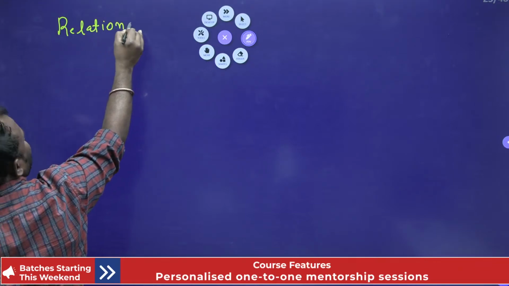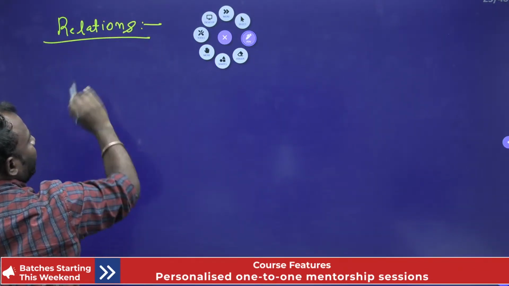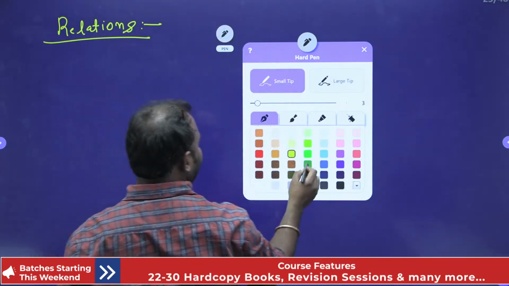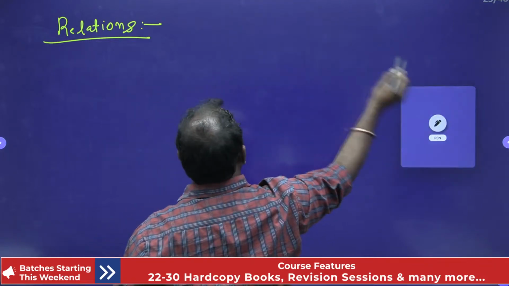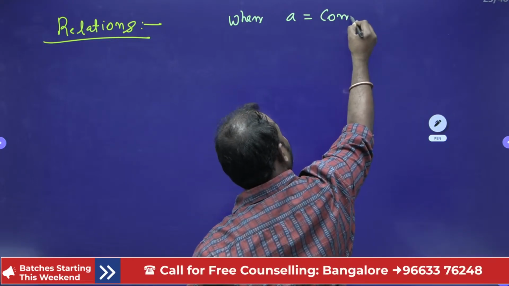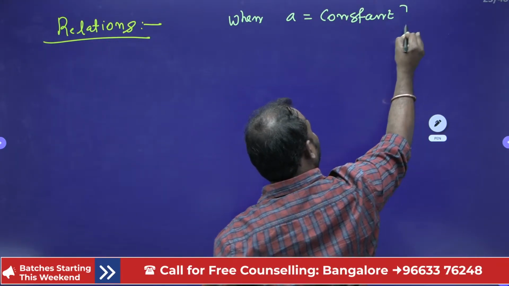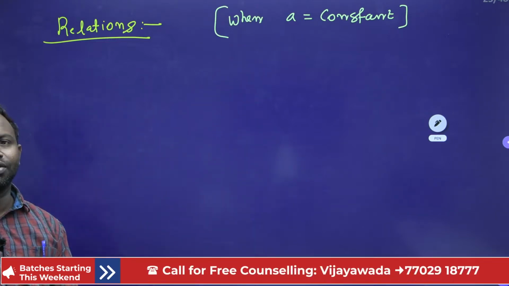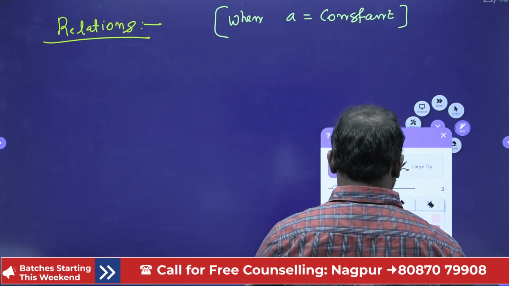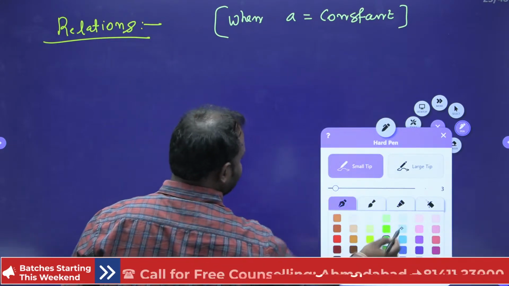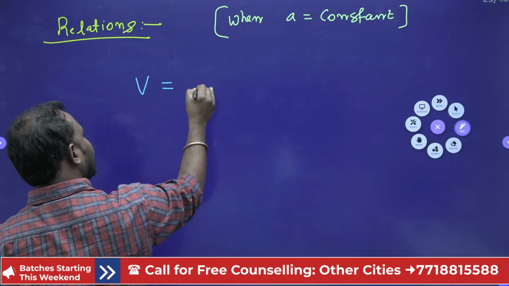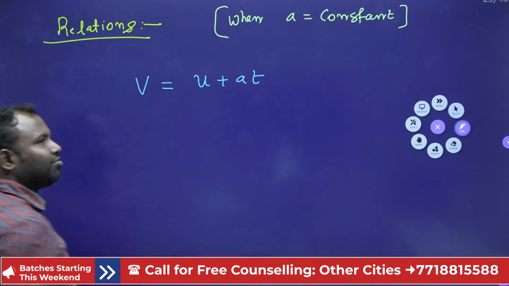Relations of constant uniform acceleration, when a is equal to constant. What is the first relation? v is equal to u plus at. v is equal to u plus at is the first relation.